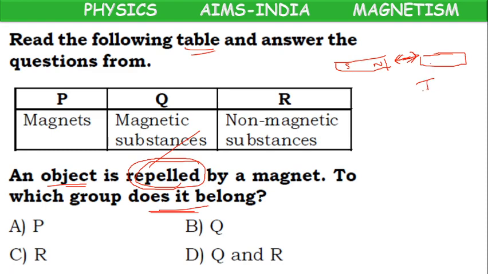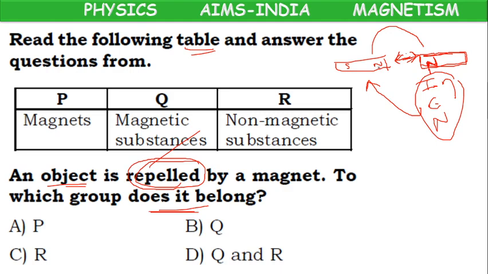If you bring any iron, cobalt or nickel, these are all objects attracted by a magnet. But the object which we have taken is getting repelled. In which case can we observe repulsion? When we have similar poles, meaning the object which we have brought is a magnet facing its north pole towards this north pole. That's why it is getting repelled.